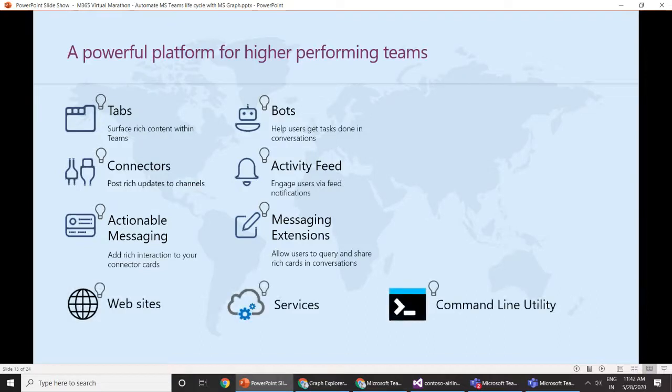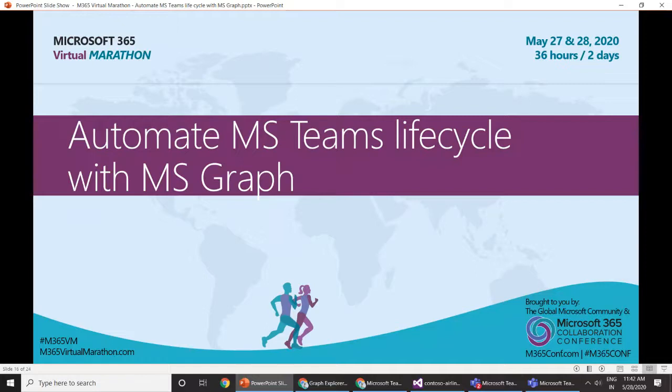So you can also use the Graph API outside of Teams. You can use this Graph API in your website to manipulate the Teams data, which will be the purpose of our demo. And you can even use Graph APIs inside any of your services, or inside your command line tools. So this Graph API is a very powerful tool whenever we talk about getting data from Microsoft 365. So let's look at how we can automate the Teams lifecycle using these powerful Graph APIs.